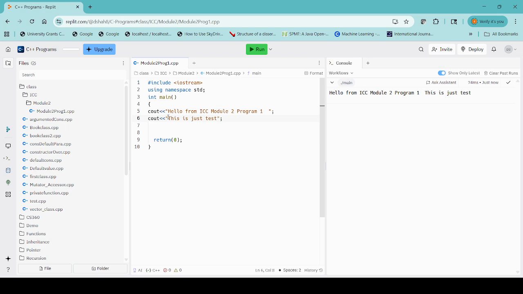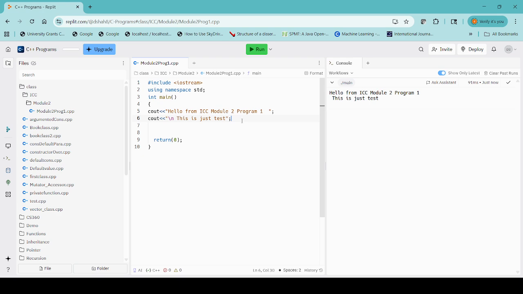How is it possible? I'll write just slash n and you are good to go. Just write slash n, that stands for a new line. So this output will be in a new line. Let me go through the output. Look here, the output is in the next line. So if you want to print multiple things, use slash n.